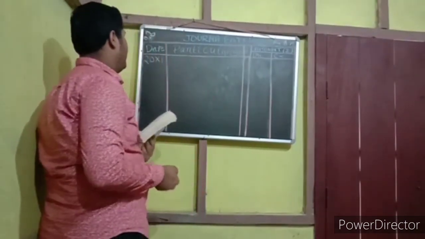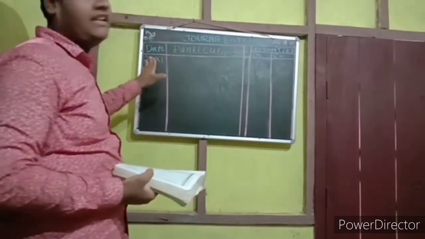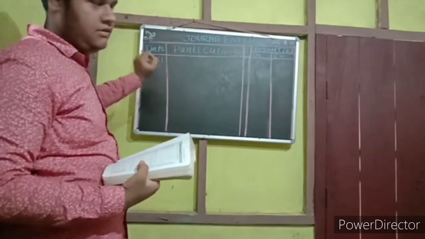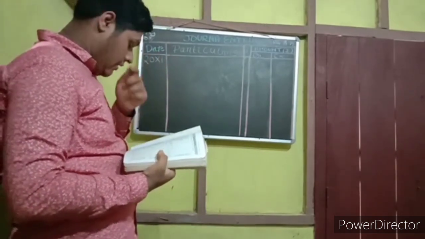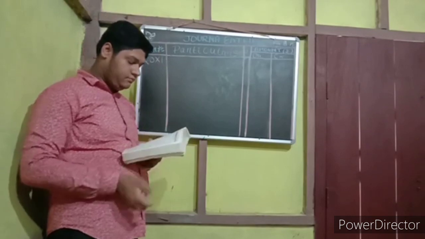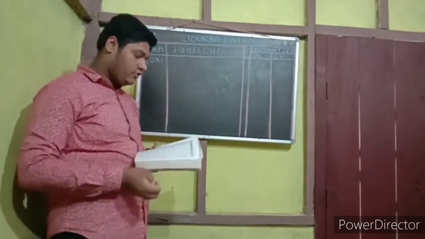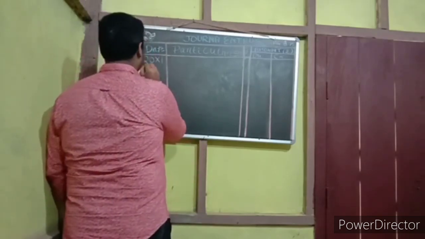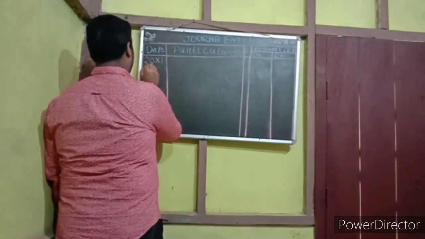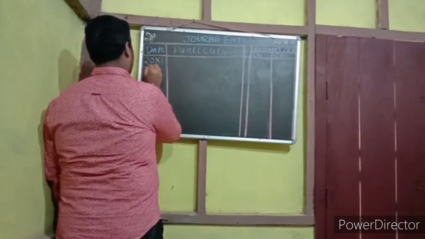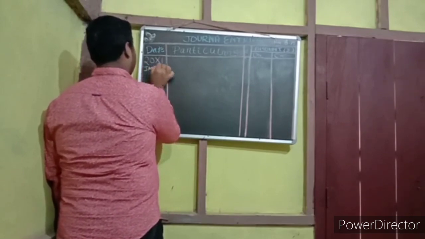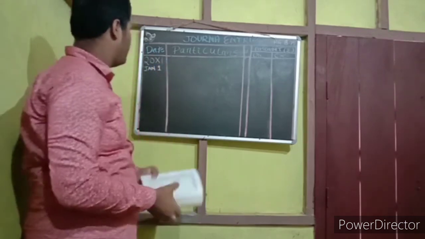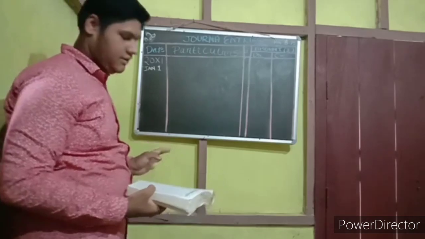In the date, at first we write the year. As in the book it is given as 20x1, that means 2001. Now we write the month also. In the book it is given as January, so we write Jan, January 1. From next time there is no need to write January; you can just write 2, 3, 4, 5 as per the date.